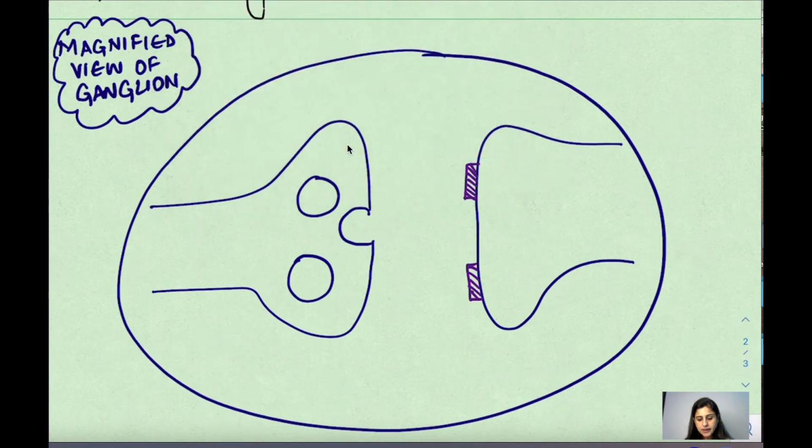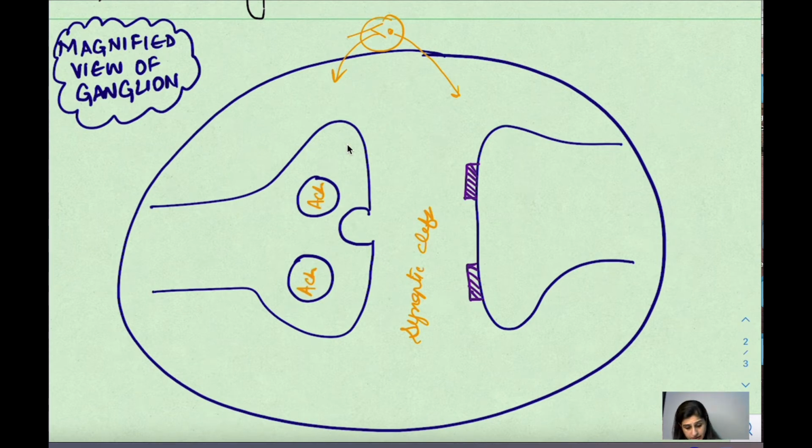Okay, so what is happening here? So this is the presynaptic thing, like this one here. So this one is the presynaptic and this is the postsynaptic neuron. And in between is the synaptic cleft. So when the action potential is traveling from the preganglionic fiber, there are neurotransmitters present in the vesicles. Now, in the parasympathetic nervous system, the preganglionic fibers release acetylcholine. And also in the sympathetic system, the preganglionic fibers release acetylcholine.